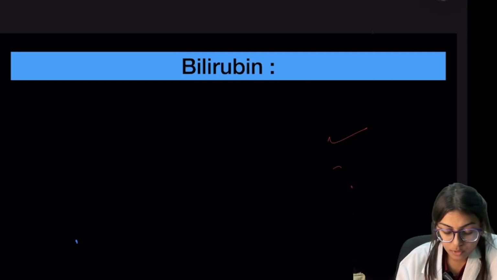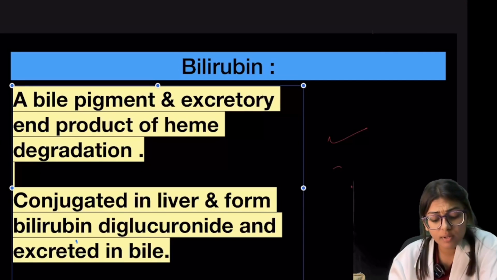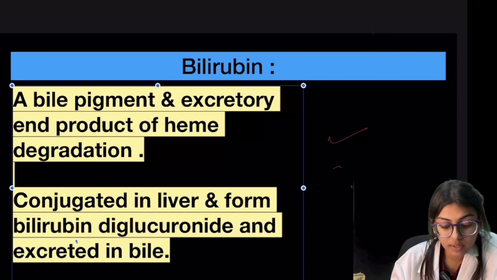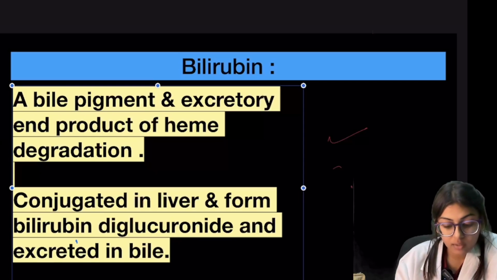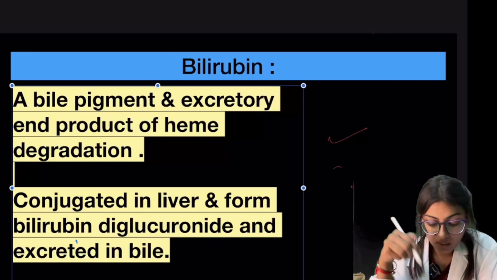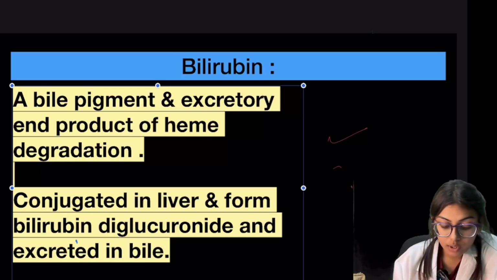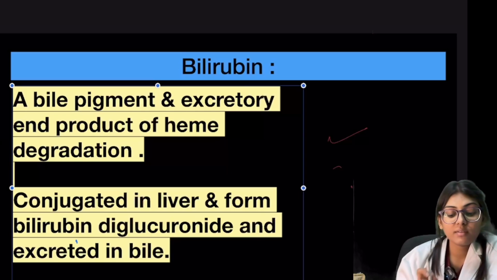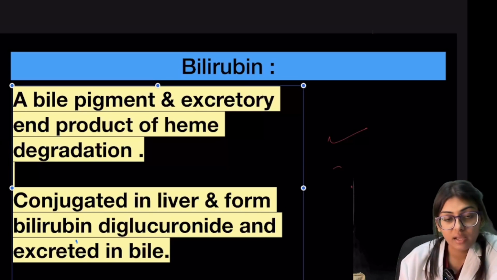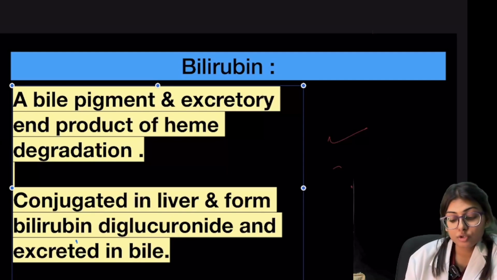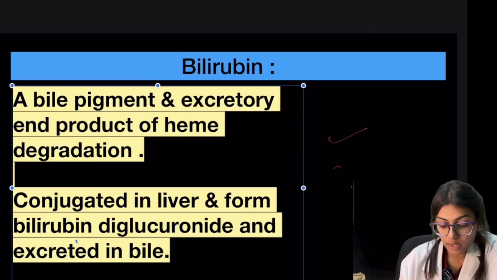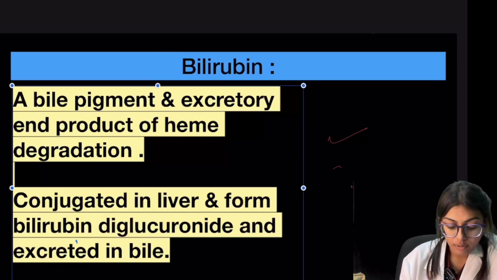Now, what is bilirubin? Bilirubin is a bile pigment. It is an excretory end product of heme degradation, and the bilirubin gets conjugated in the liver and forms bilirubin diglucuronide, which is excreted in the bile. So bilirubin is a bile pigment, an excretory end product of heme degradation, and after conjugation it forms bilirubin diglucuronide and is excreted in the bile.